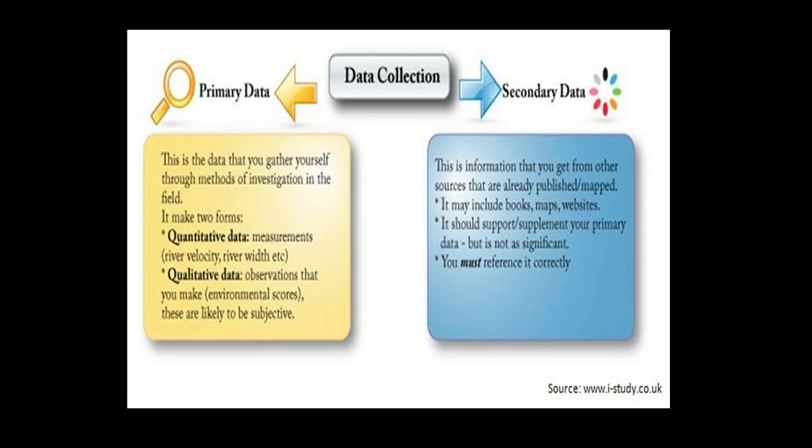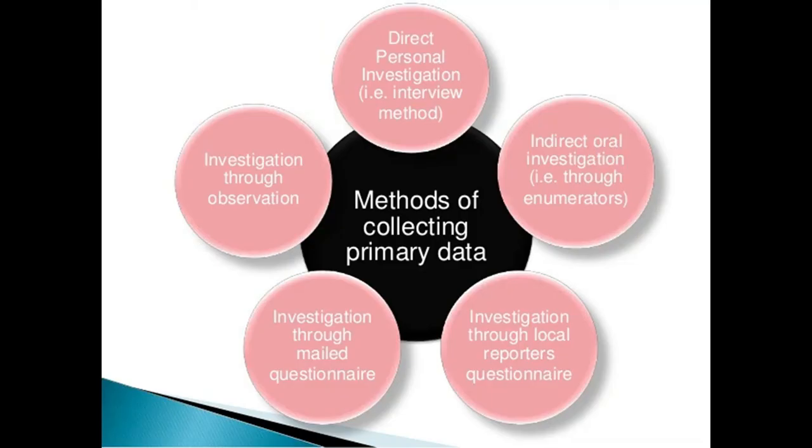You must reference it correctly, because whatever secondary data we collect, we trust those sources who are authentic. Because in primary data we are in direct contact with the informant, the respondent, but in secondary data we have to rely upon already collected or published data.